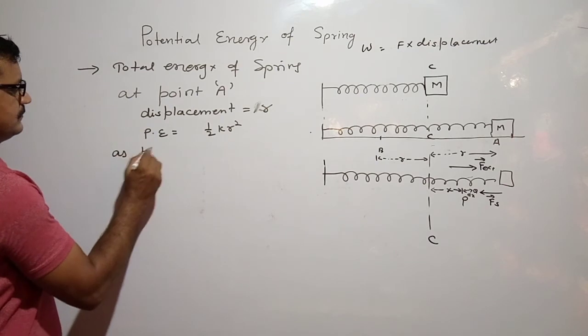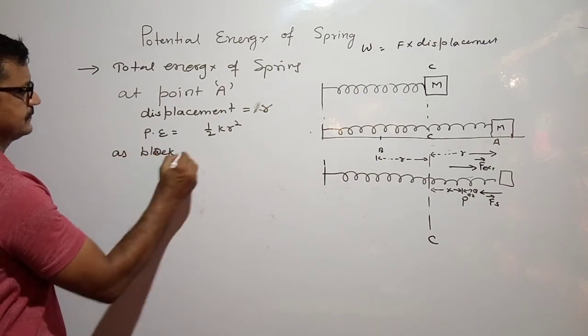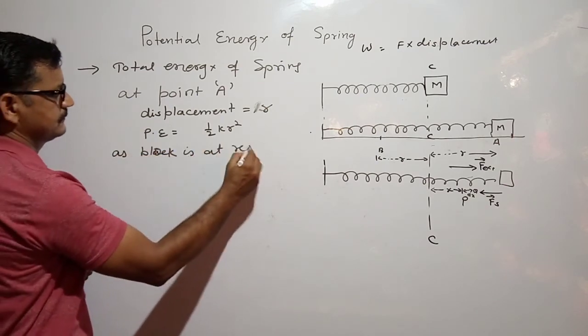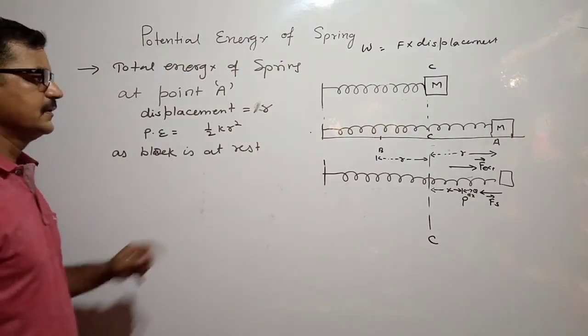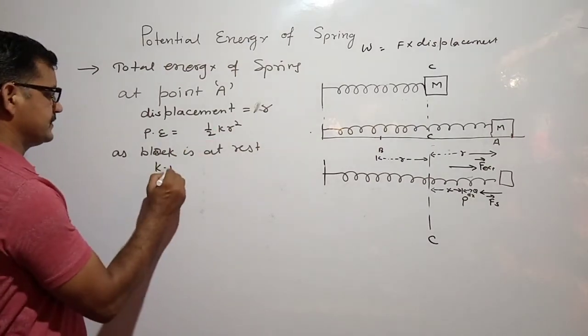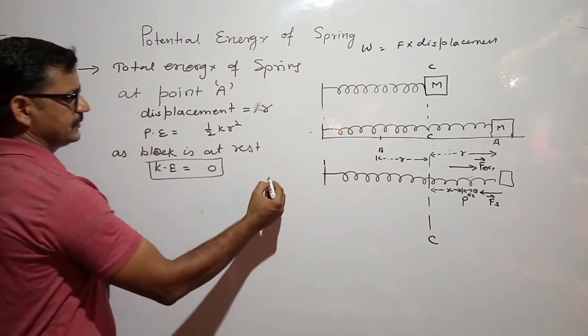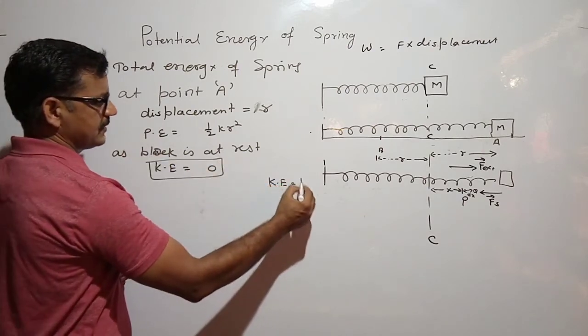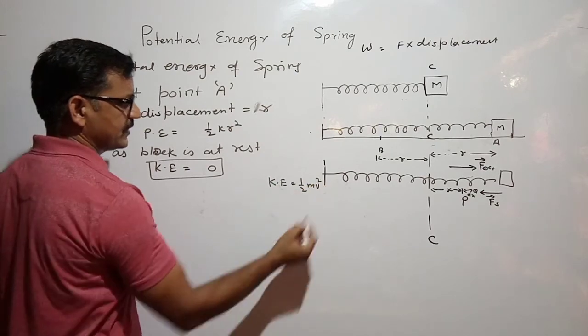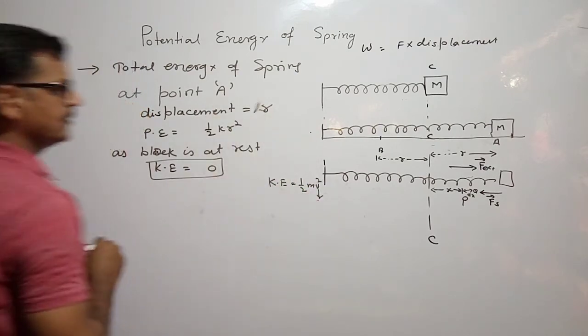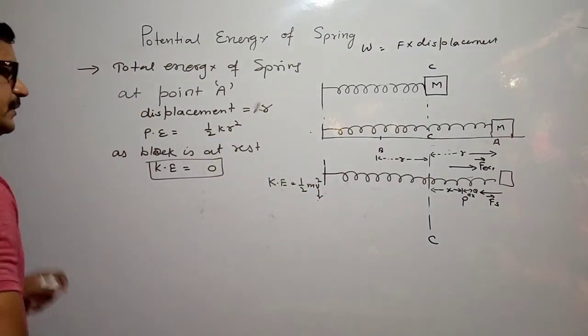As the block is at rest, kinetic energy will be equal to 0. You know the formula of kinetic energy is half mv square. So as velocity is 0, kinetic energy will also be 0.